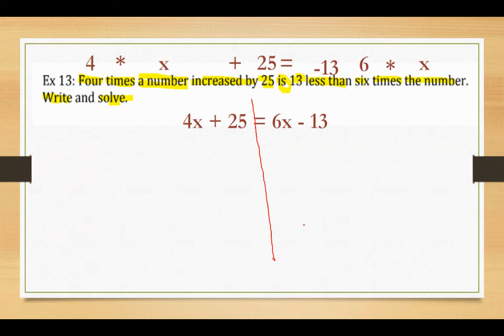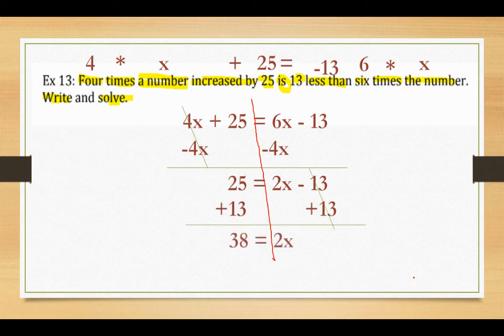Which one you want to move, the 4 or the 6? Well, you can move either one, but if you move the 4, you won't have a negative number. I got 6x minus 4x is 2x. Now you have a 2-step equation. Remember, you always add or subtract first. So add 13. Then you divide and multiply last. So divide.